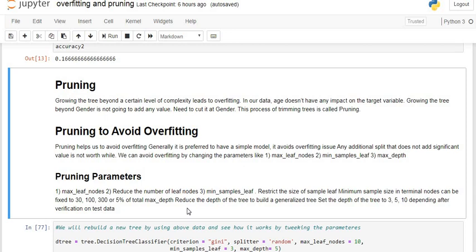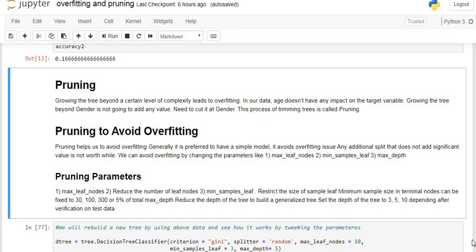And maximum depth: to build a generalized tree, set the depth of the tree to 3, 5 or 10, depending on checking accuracy on the testing dataset. We first apply it on the training dataset, and then we apply it on the testing dataset. If there is a problem in accuracy, then we change the pruning parameters of the training dataset model, and we again train on the model after changing the parameters of the decision tree classifier, and we apply it again on the testing dataset to increase the accuracy.